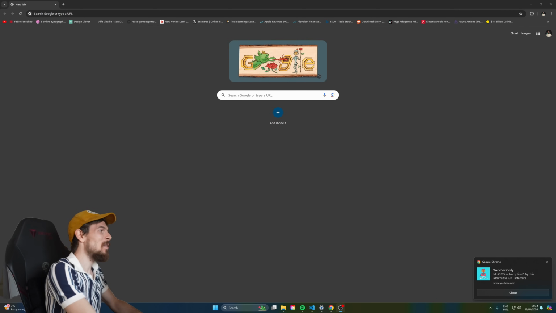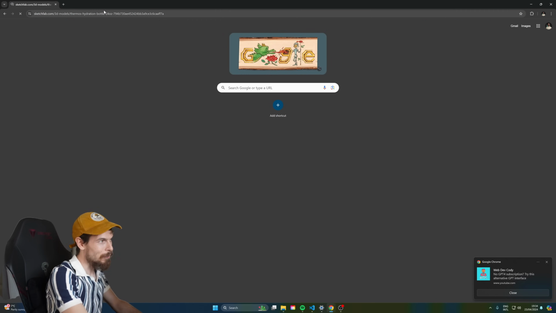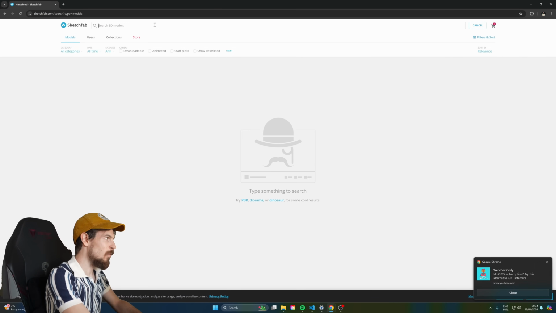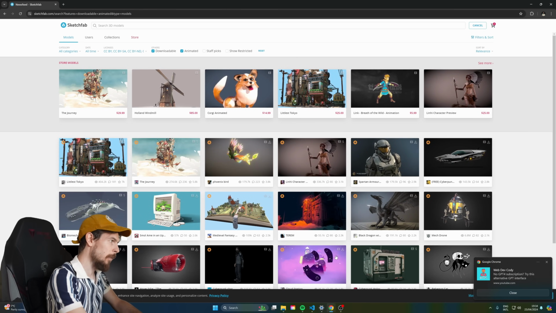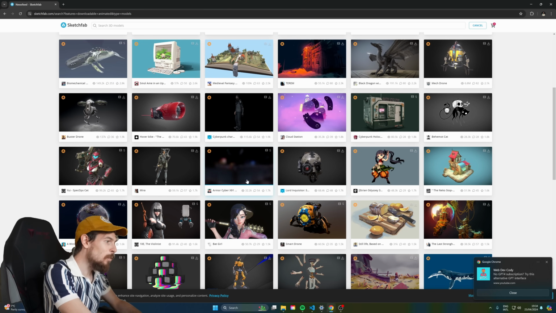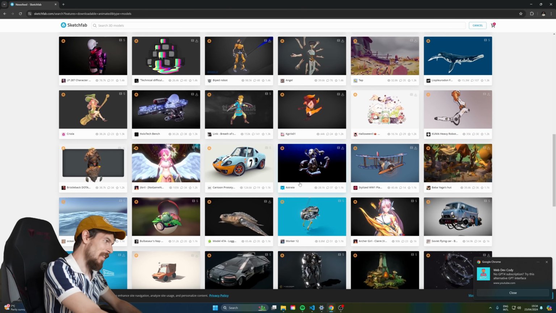So the first thing would be to find a model, right? You could do Sketchfab. They have free ones here, some free ones, some paid ones. You can just go here to 3D models and do downloadable and animated. That's what I usually do. And then you can preview them. A lot of them have multiple animations on them. Some of them don't. Of course, if you want to do something custom, you can model it yourself in Blender,